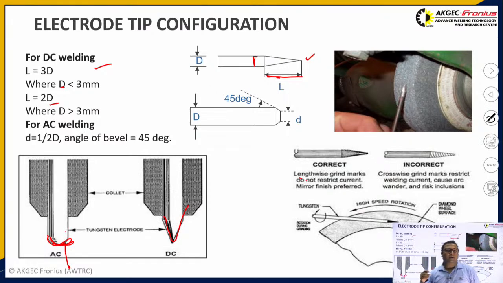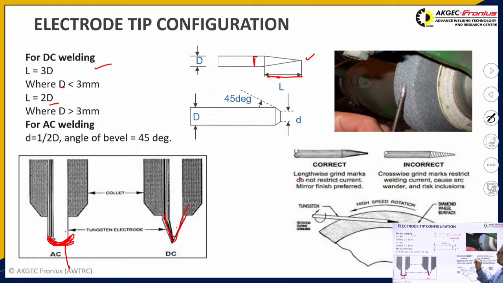Due to this heating, it comes into a semi molten stage, and its profile gets changed. But in case of direct current electrode negative, the electrons don't hit this electrode. That's why the profile of this electrode remains maintained for a longer duration of time.